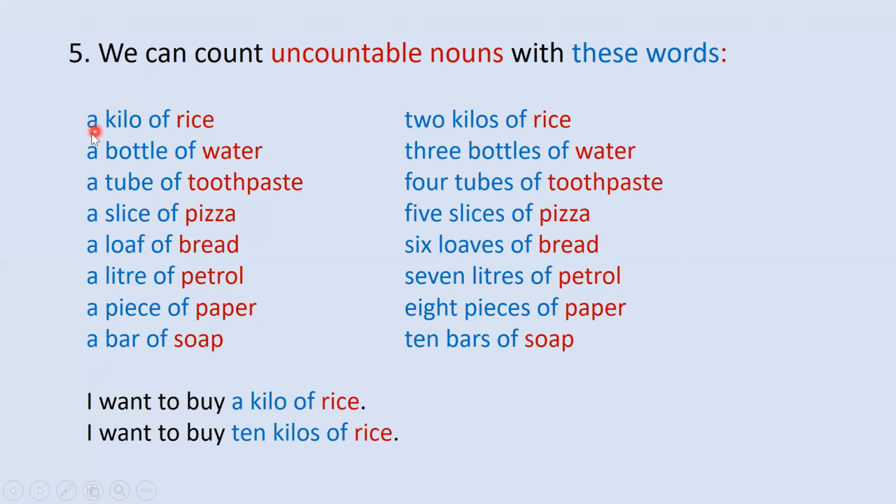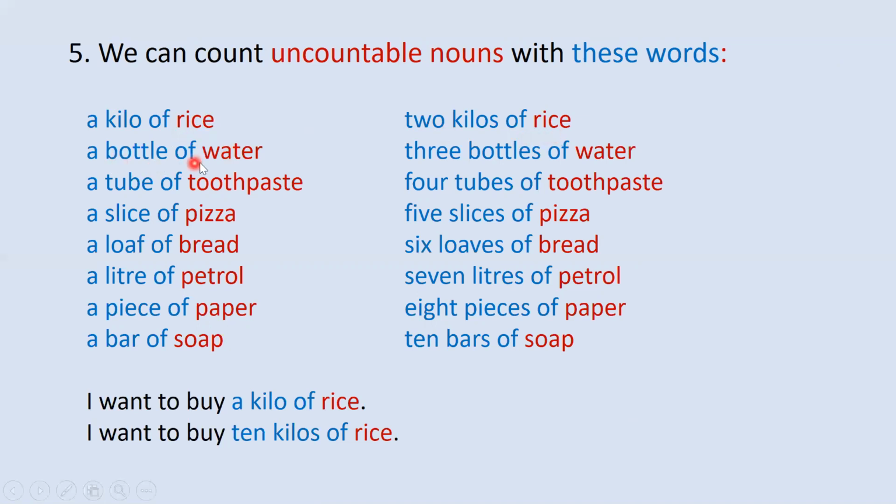Look at here, we say a kilo of rice. And here two kilos, with s, two kilos of rice. But rice stays the same. A kilo of rice, rice R-I-C-E. Two kilos of rice, rice R-I-C-E, stays the same. Uncountable nouns never change, okay?